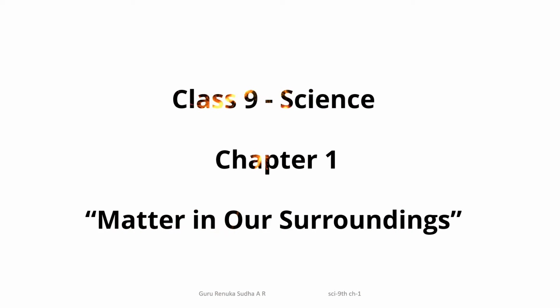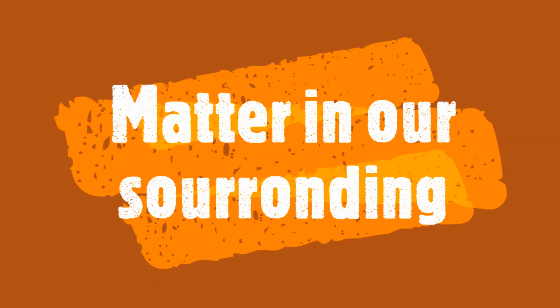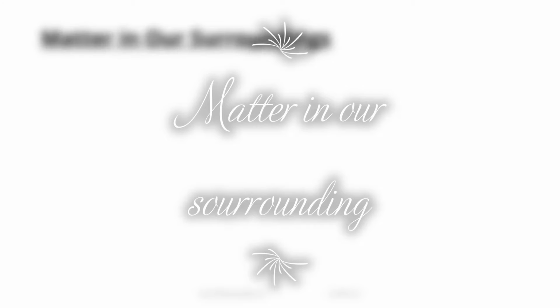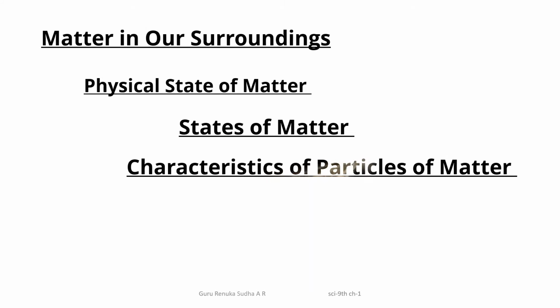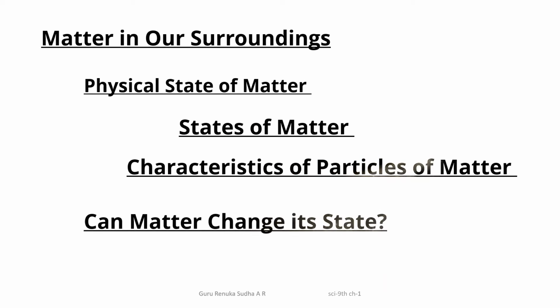Hi children, today we are going to discuss the first chapter, Matter in Our Surroundings. Let us know which are the points that we have to know about in this chapter. In this chapter we are going to discuss the physical state of matter, states of matter, characteristics of particles of matter. Can matter change its state, and due to what do they change their state, and also the process called evaporation in detail. Okay, let us consider one by one.